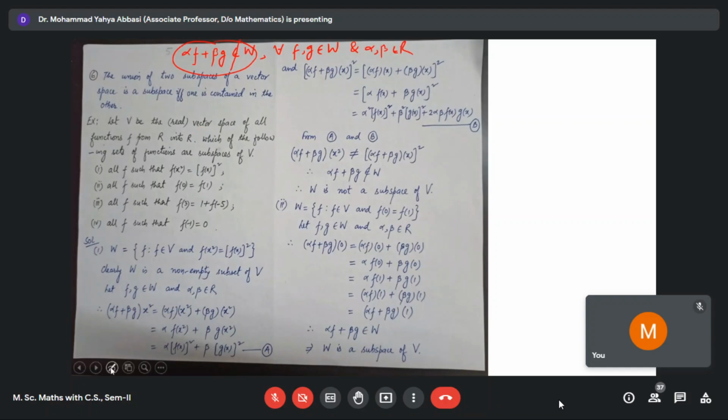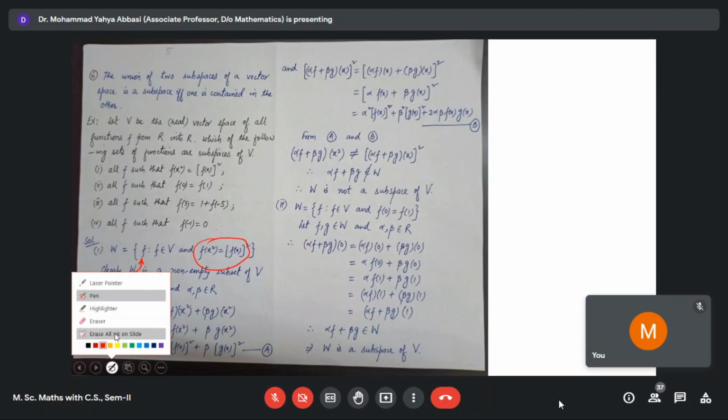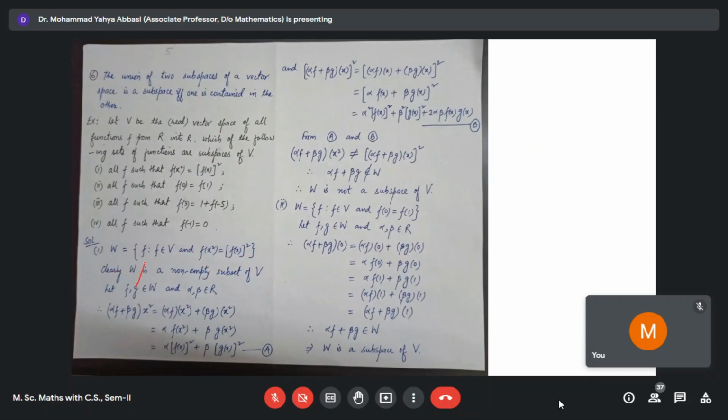So we consider two elements here. First element is F. It means that this condition is satisfied. Second element is G. In place of F, this is G here, this is G here, this is G here, and this is G here. So these two are the elements. Now we have to show F and G belong to W, and then show alpha F plus beta G belongs to W.